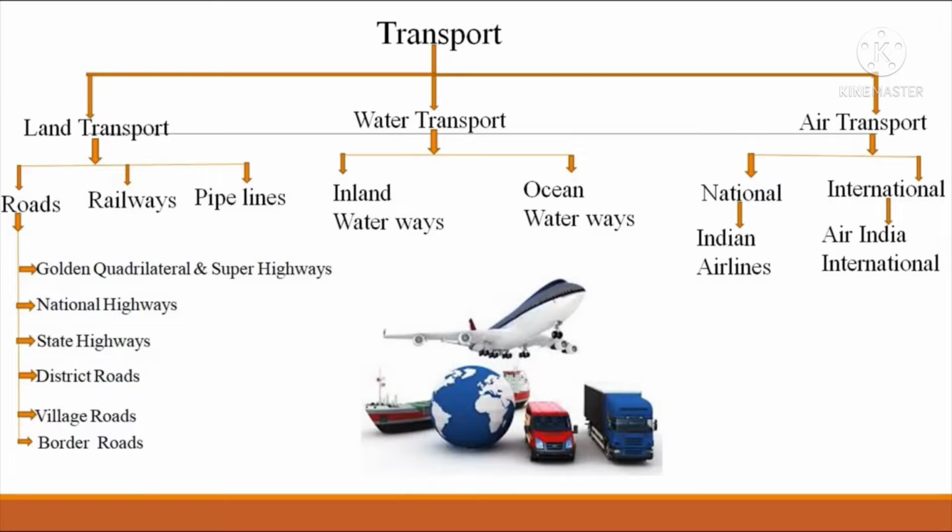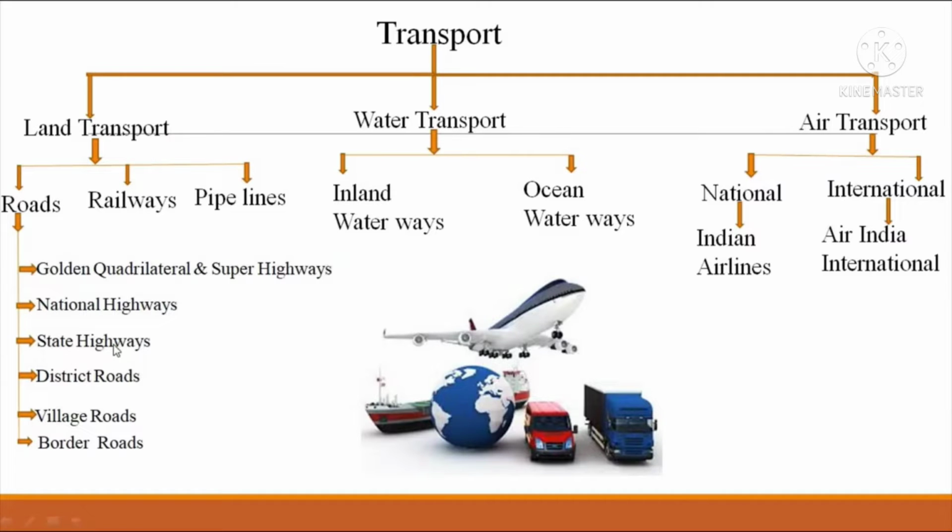Next, national highways. These are the trunk roads that connect the state capitals, ports, towns and cities. The Central Public Works Department looks after the construction and maintenance of the national highways.